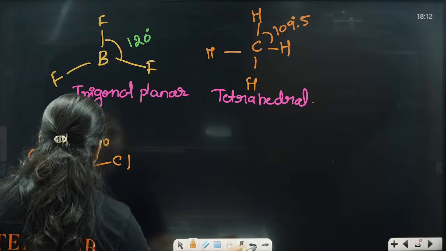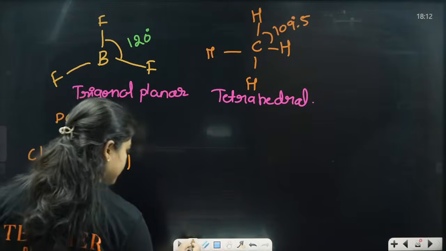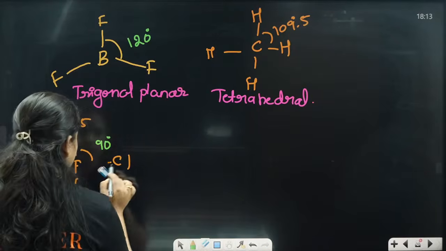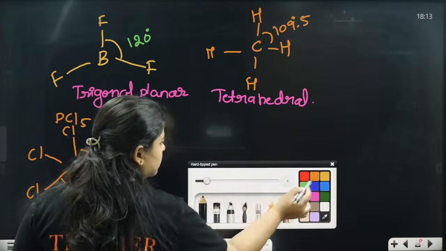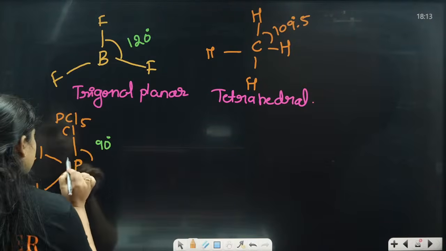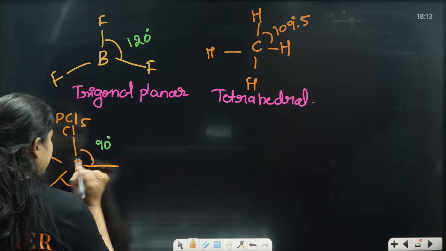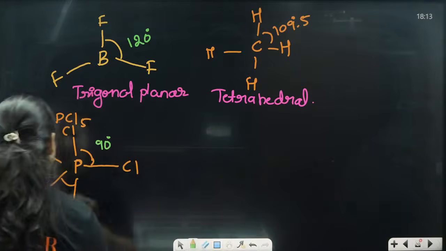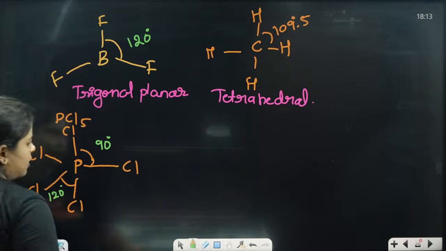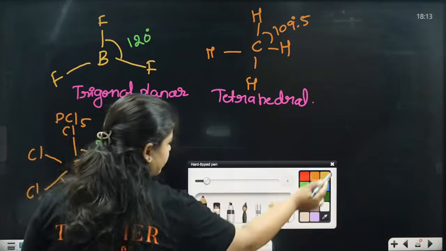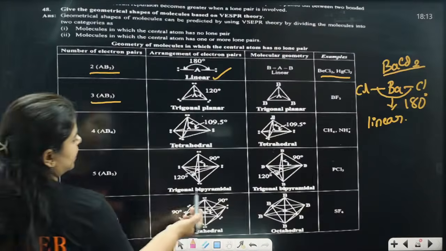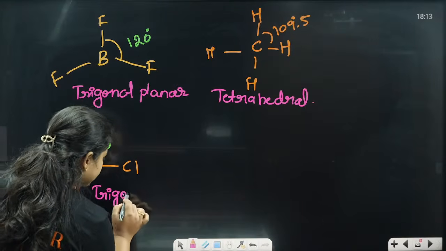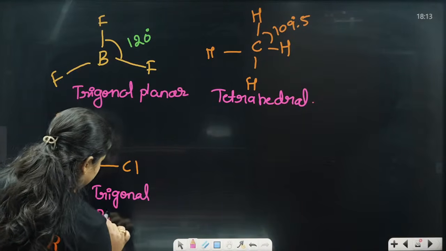One second, I'll write it with a different color pen, otherwise you will get confused again. This is at 90 degrees. Clear? And this one is at 120 degrees. Clear? This is at 120 degrees. So what is it named as? It is going to be trigonal bipyramidal.